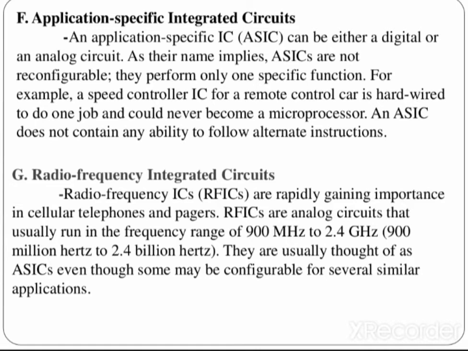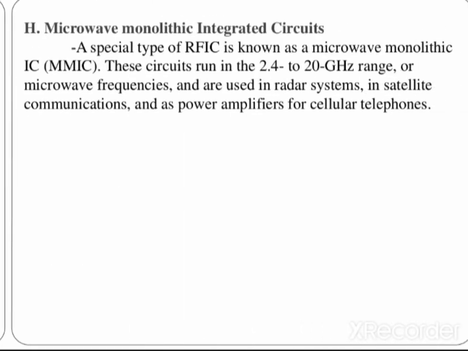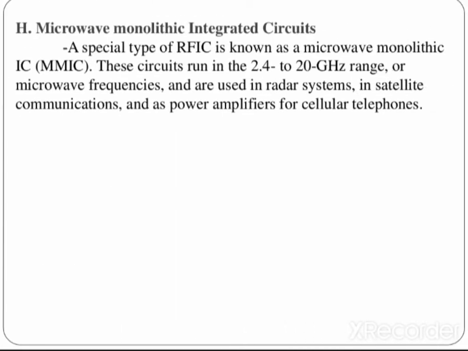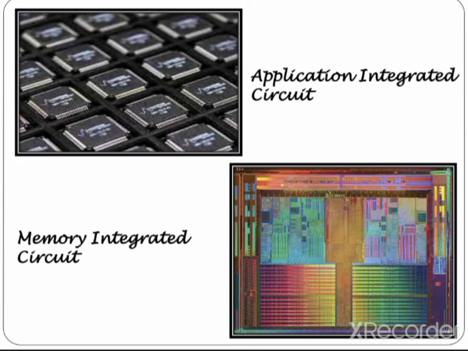So it reduces wiring, and it is very easy to handle for the user. Then microwave monolithic integrated circuits are also available, which are used in cellular telephones and power amplifiers. So these are very useful for application.